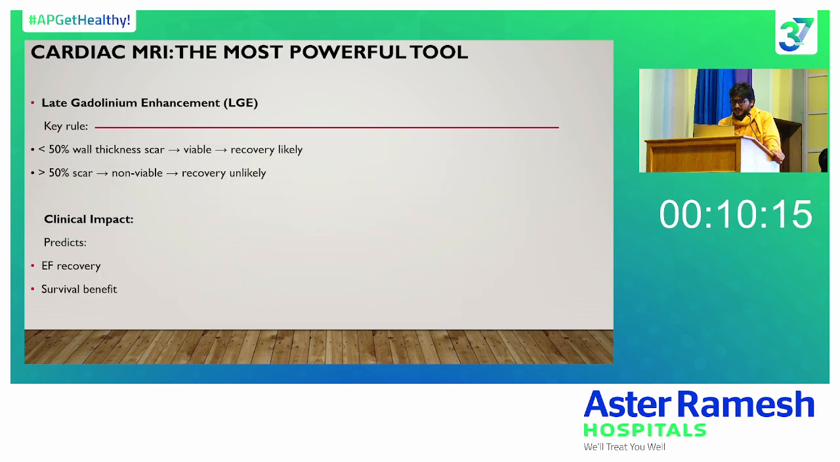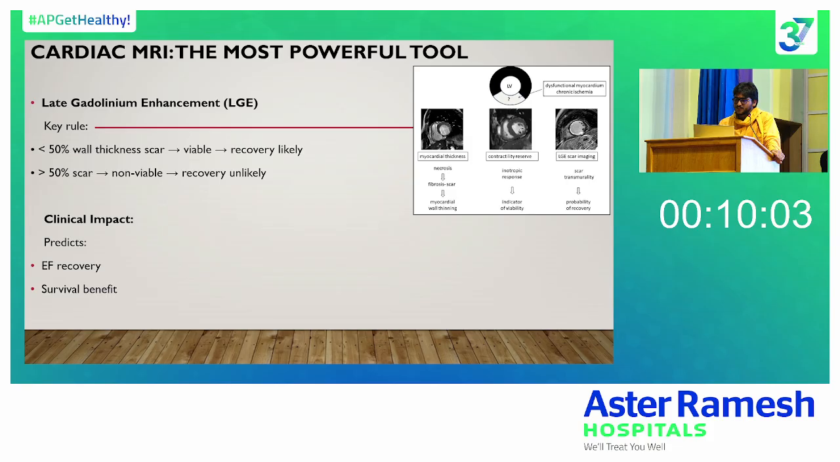So cardiac MRI is the most powerful tool. Cardiac MRI with late gadolinium enhancement is the gold standard for viability assessment. The areas that appear bright represent scar tissue. The key principle is the transmural extent of the scar. If the scar involves less than 50% of the wall thickness, recovery is likely after revascularization. If the scar extends beyond 50%, recovery is unlikely. So this makes cardiac MRI an extremely powerful tool in guiding management decisions.